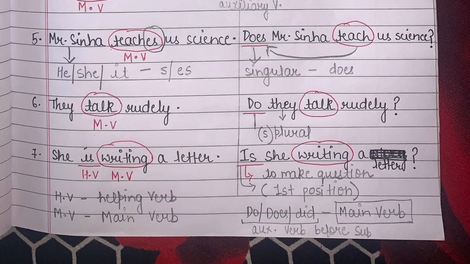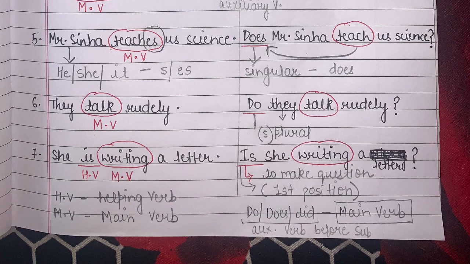You have to remember this point: whenever you have a main verb in your sentence, you have to use auxiliary verbs like do, does, did before your subject. So students, these are certain sentences and the way we can transform our sentences from affirmative to interrogative.